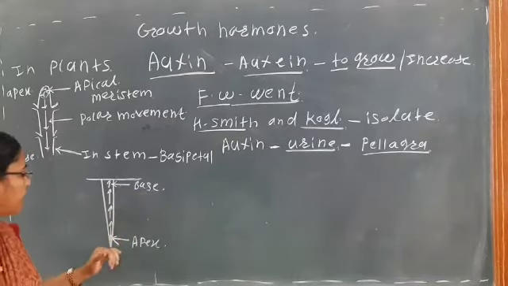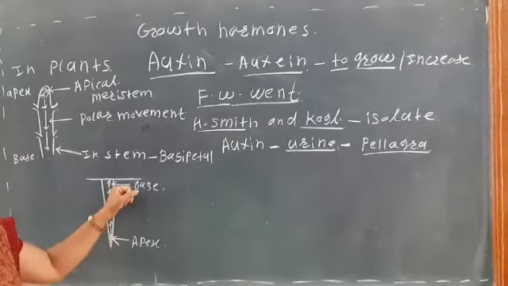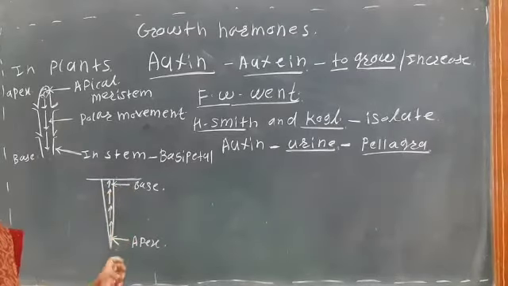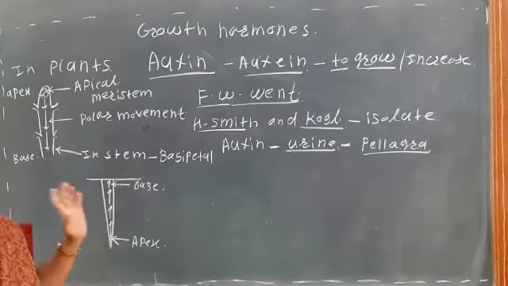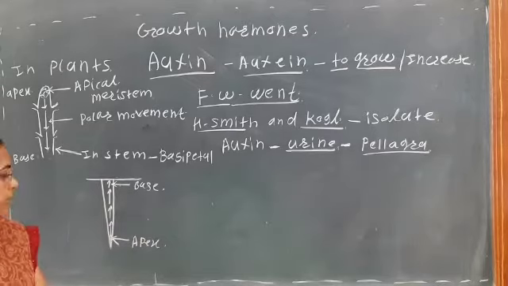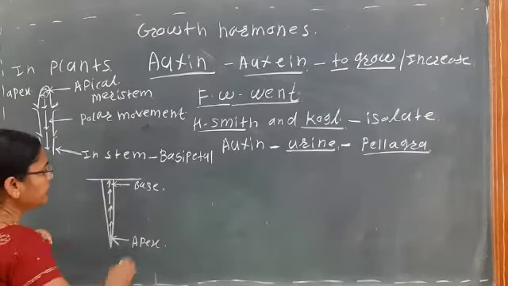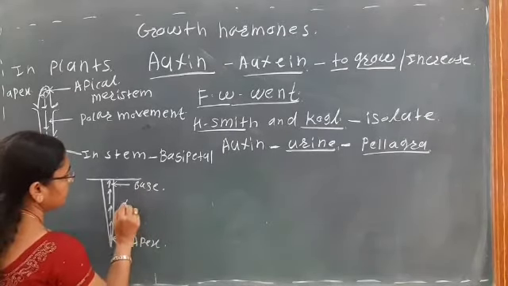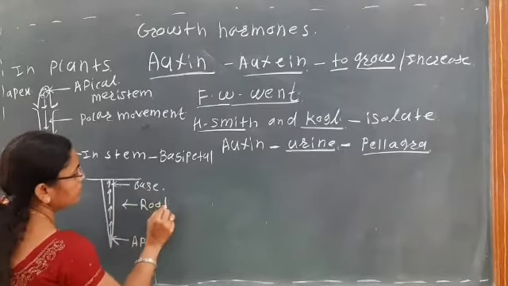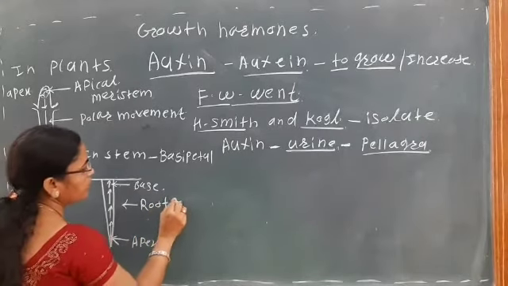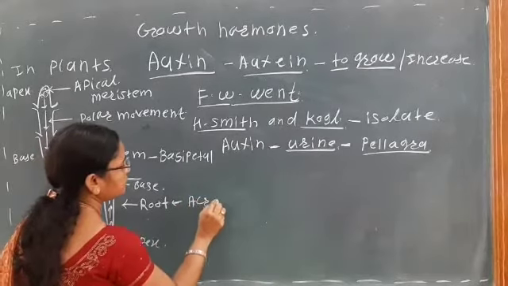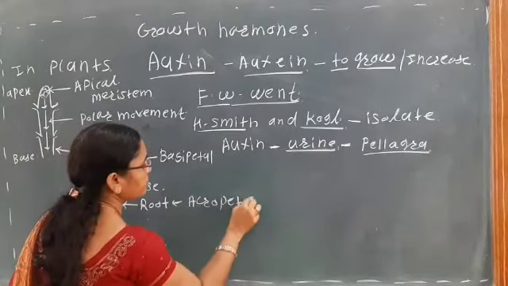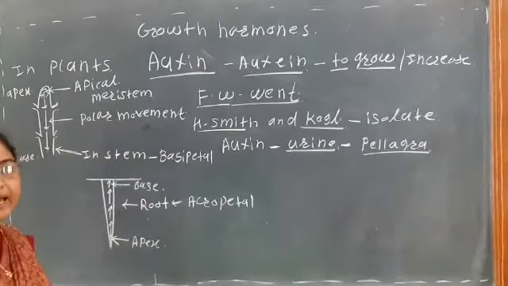In the root we will have the apex here and the base here. So here movement is from the morphological apex to the base, but in case of the root, the movement is acropetal.